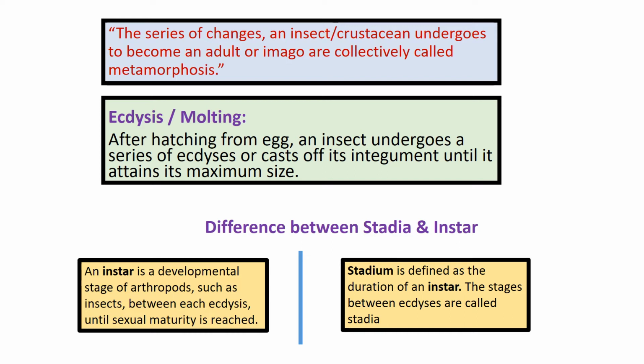Now let's see what is the difference between stadia and instars. An instar is a developmental stage of arthropods such as insects between each ecdysis until sexual maturity is reached. During ecdysis, different insects show different instars. So instars are the stages of development during ecdysis. On the other hand, stadium is the duration of a particular instar. The stages between ecdysis are called stadia.